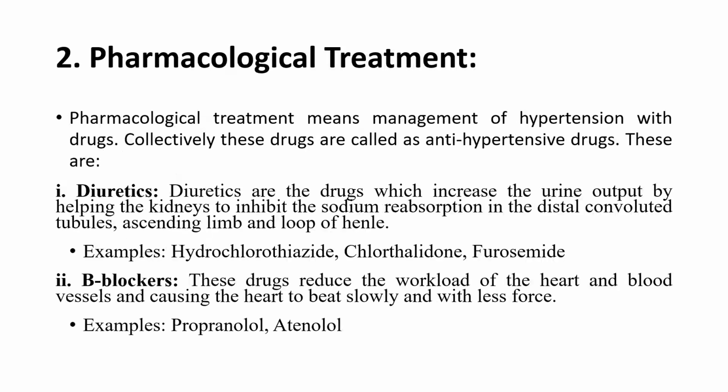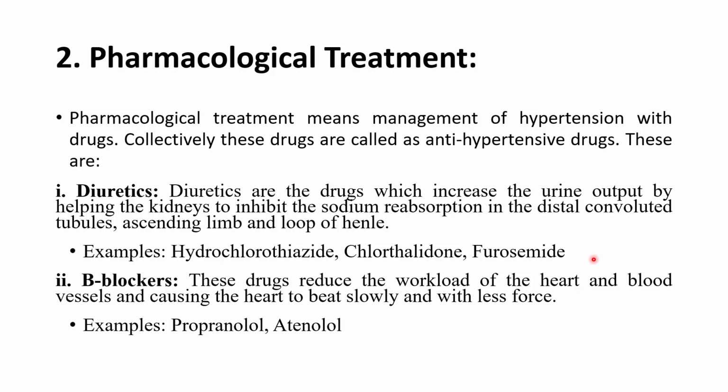Next, pharmacological treatment. Pharmacological treatment means management of hypertension with the help of drugs. Collectively, these drugs are called antihypertensive drugs. The first one is the diuretic. Diuretics are drugs which increase the urine output by helping the kidneys to inhibit sodium reabsorption in the distal convoluted tubules, ascending limb and loop of Henle. Examples of diuretics are hydrochlorothiazide, chlorthalidone, and furosemide.